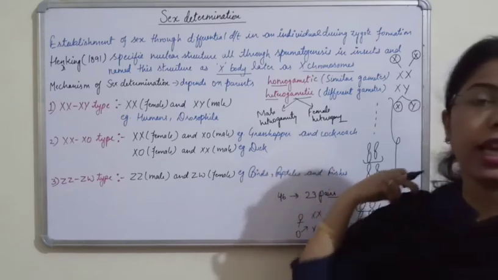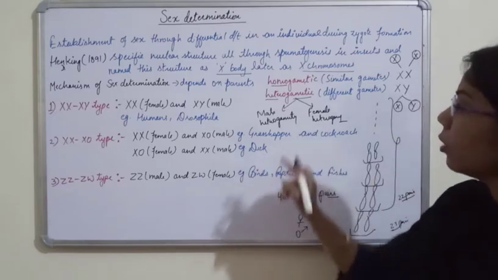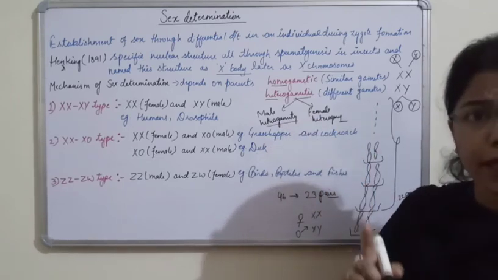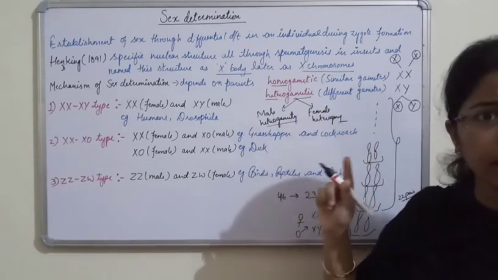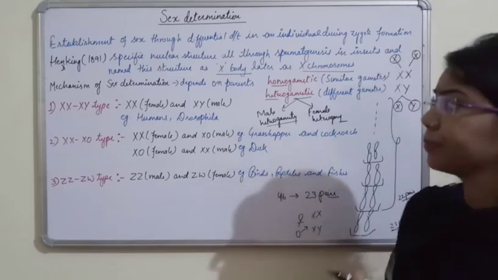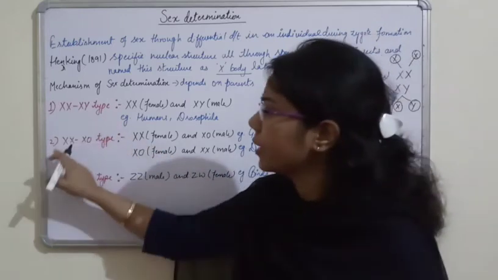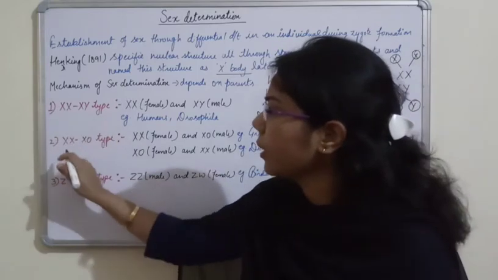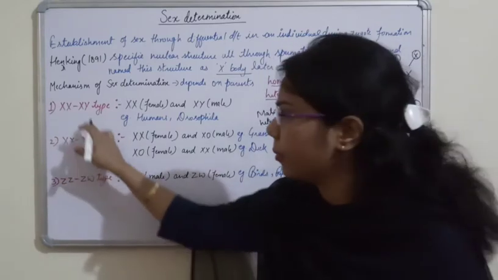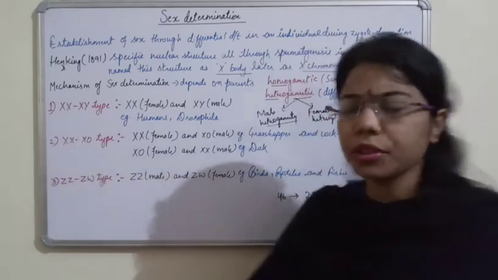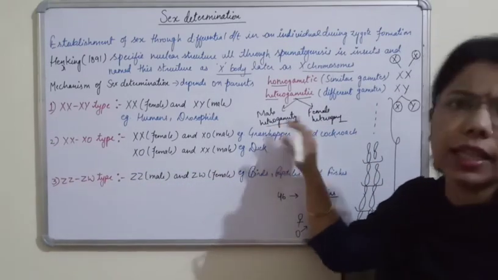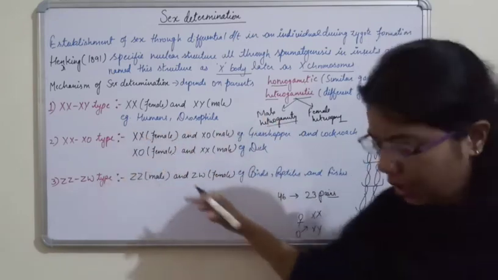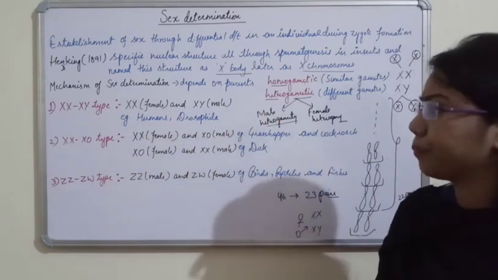Male heterogamety. If you talk about humans, where do you find heterogamety? In males. And in case of females there is homogamety, right? So the first and the second one which I have written here, that is XX-XY type and XX-XO type, both come under which one? Under the male heterogamety.